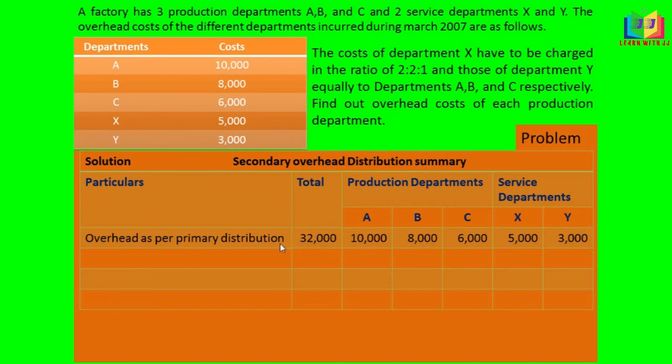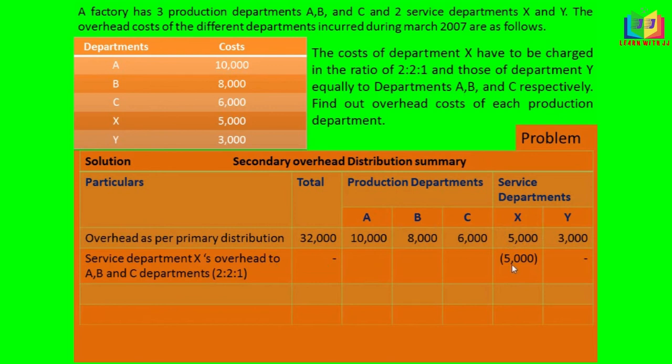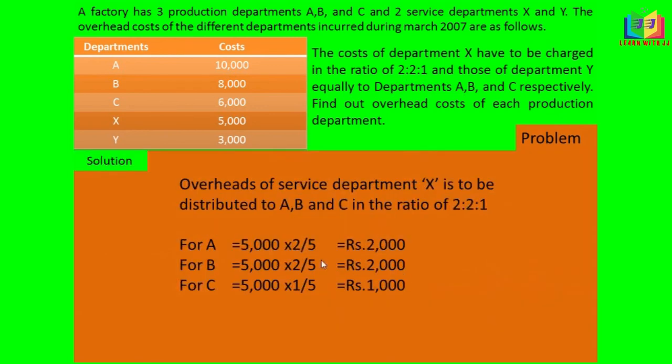The next step is that we have to apportion the service department cost in the ratio of 2:2:1 to the production departments. This 5,000, the overhead of service department X, is to be distributed to A, B and C in the ratio of 2:2:1.